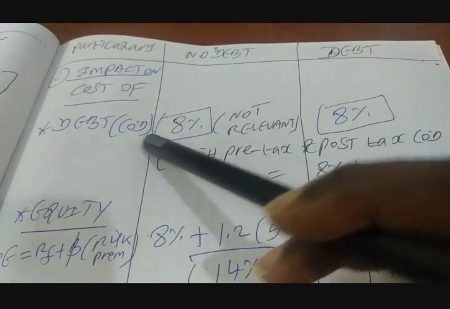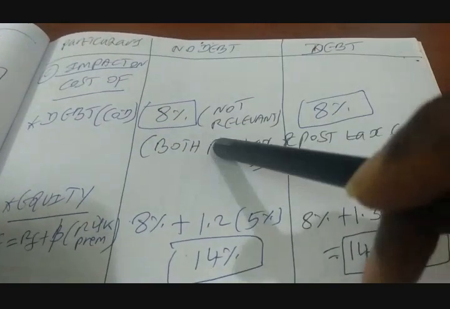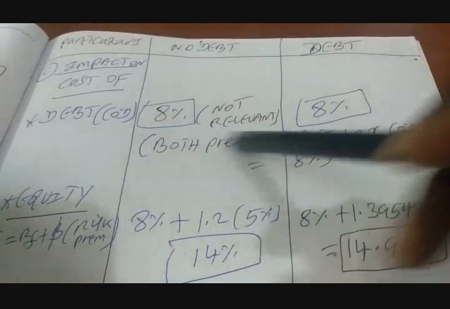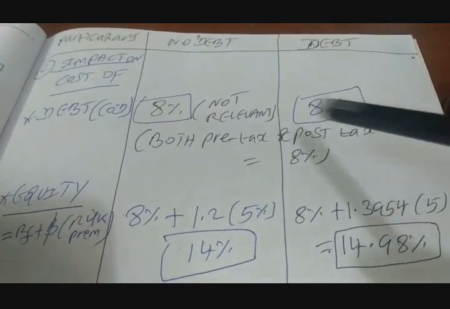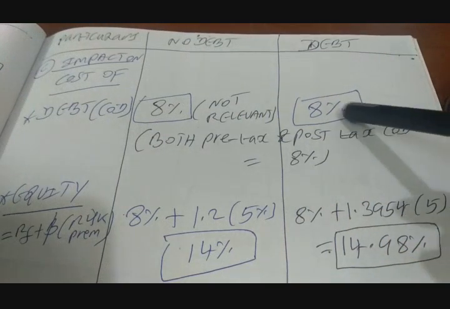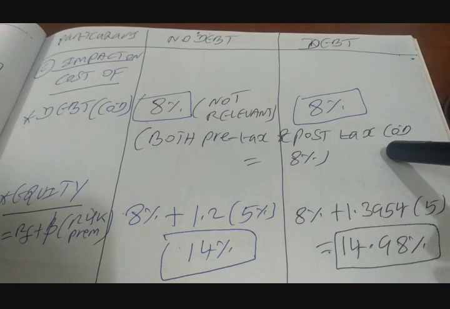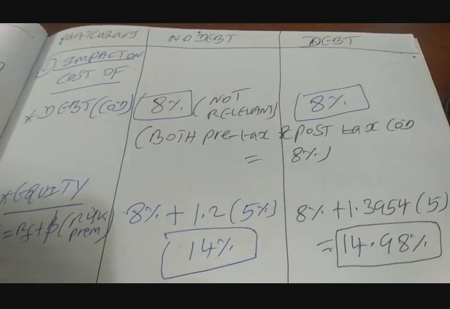This is the pre-tax cost of debt, which is 8% for both options, but for the first option it is irrelevant because you are not borrowing. For the second option, it is 8%. Since there is no tax, the pre-tax and post-tax cost of debt is exactly 8%. So let's go for the next one.